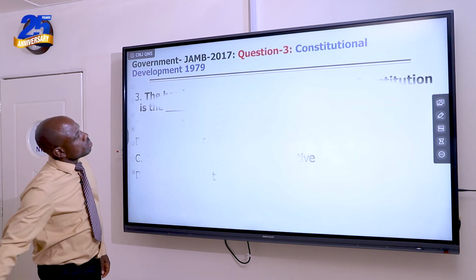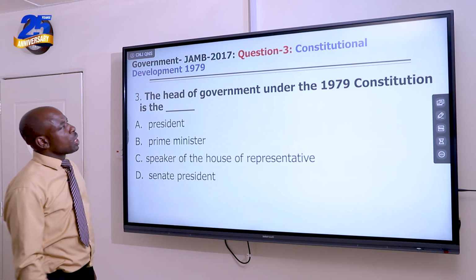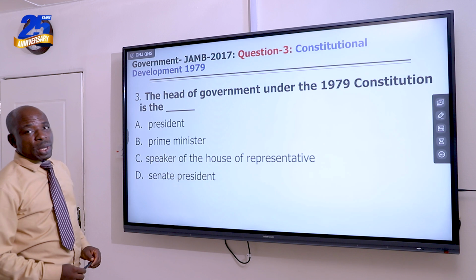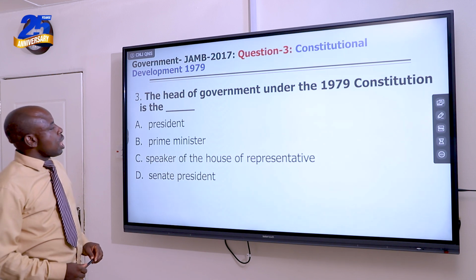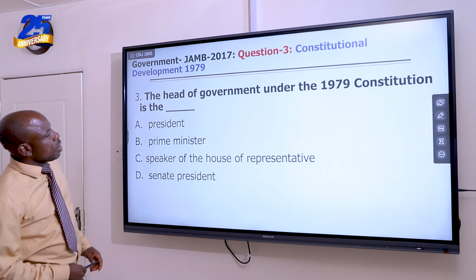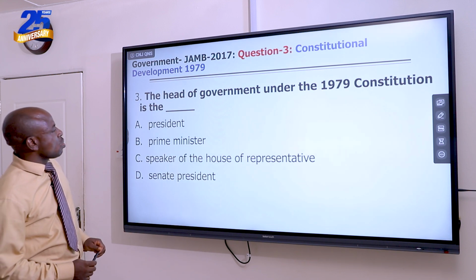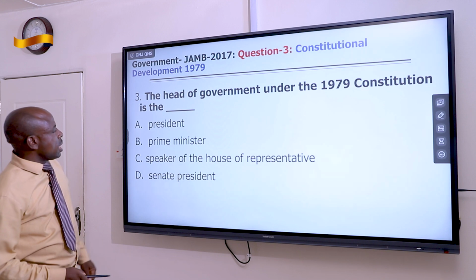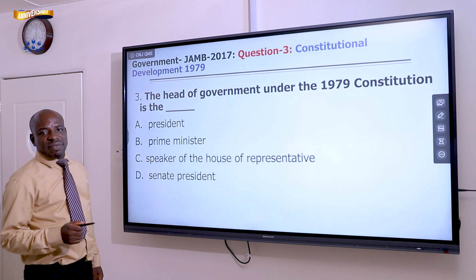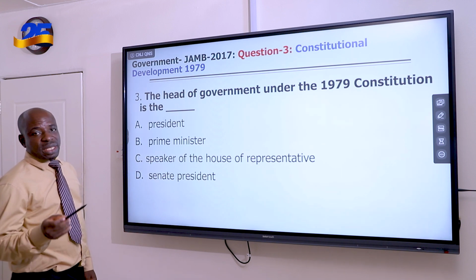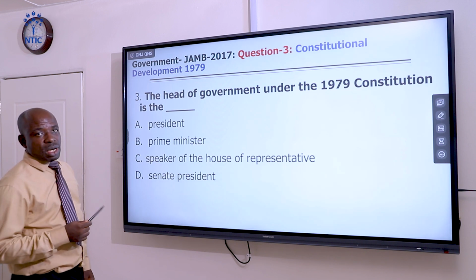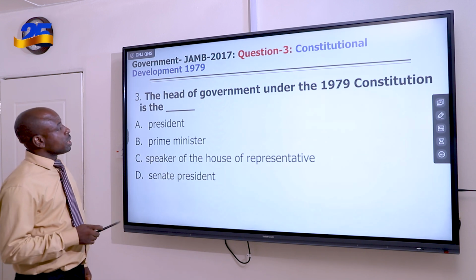Question 3 is taken from the topic Constitutional Development, 1979. This is a topic that is taught in SS2. In JAMB, the question says, the head of government under the 1979 Constitution is the answer is A, the president, because in 1979, Nigeria adopted the presidential system, changing from the parliamentary system that was earlier adopted in the First Republic.